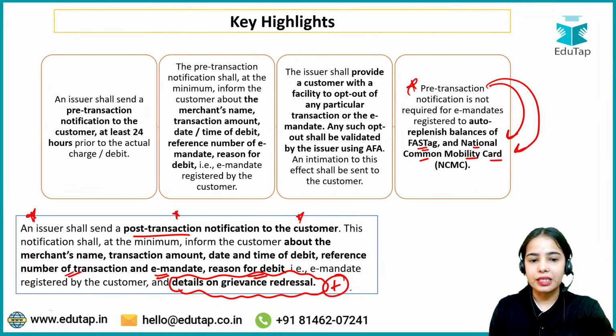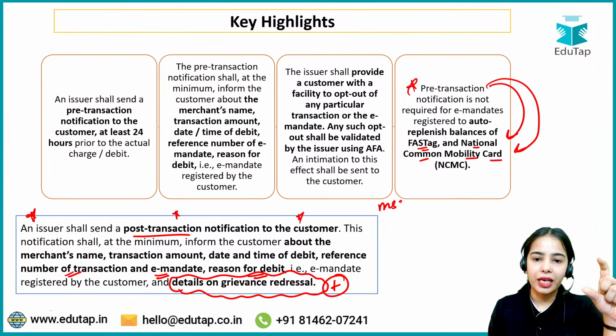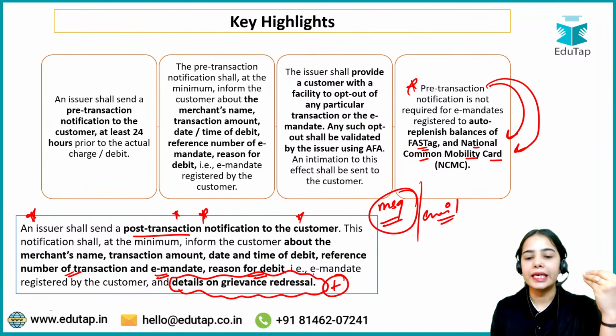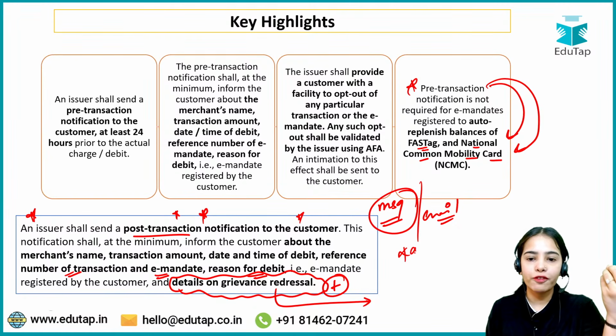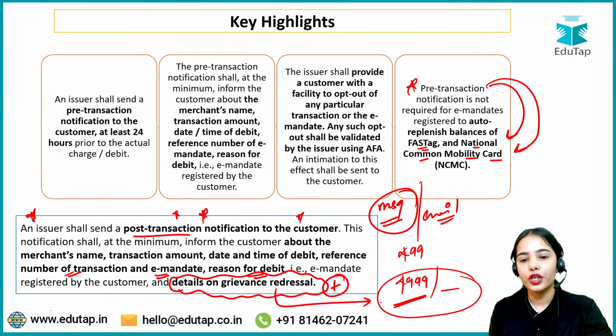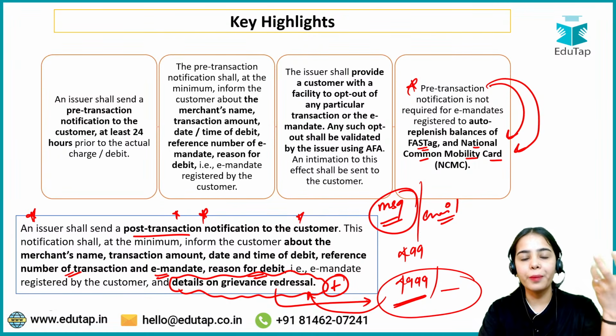Details on grievance redressal. So after the transaction has happened, the details have to be mentioned in the message or the email that you will be getting after the post-transaction notification. In that, the details on grievance redressal will also be provided, so that if you have any grievance, if there is any fraud that has happened, or if you mandated 499 rupees but 4999, that is nearly 5,000, has been deducted from your account, you can raise your grievance through this platform, or the details that have been given.